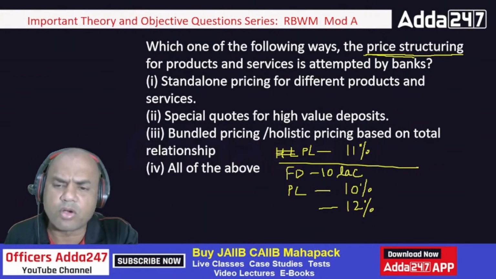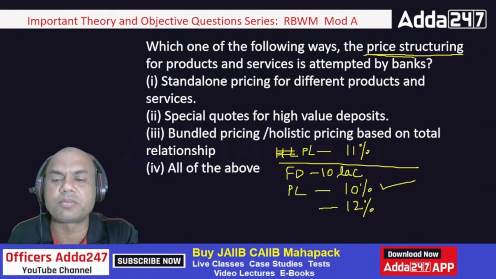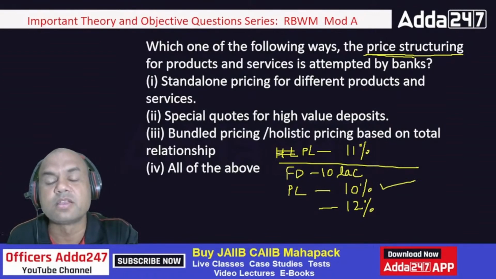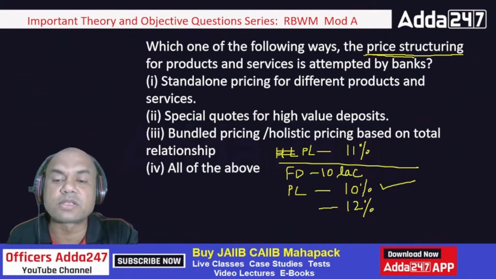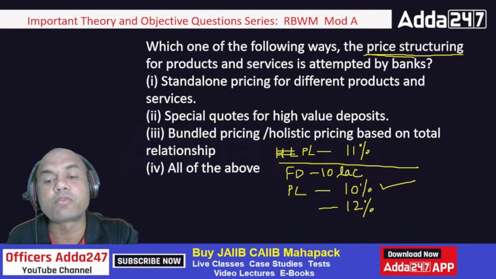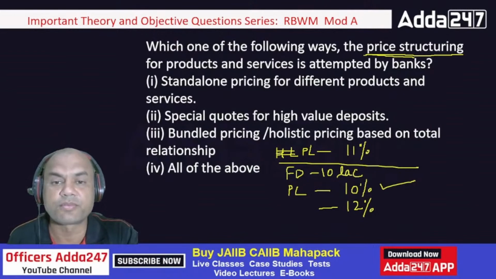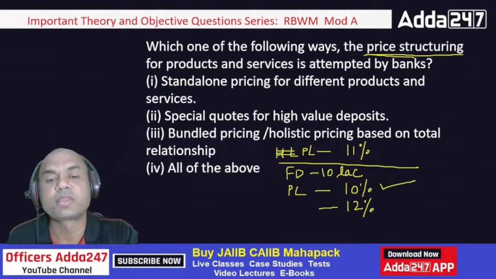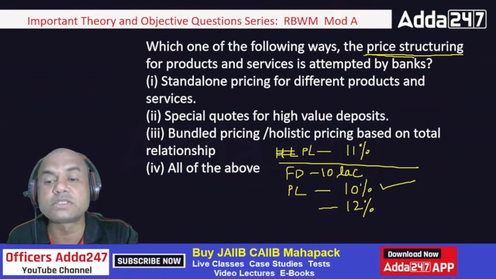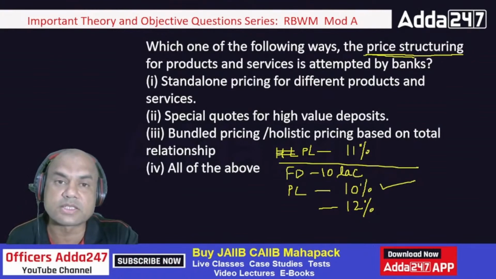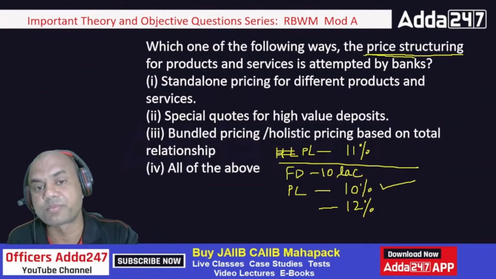Of course, you will be charging lesser, isn't it? Because he is a preferred customer. So this is known as pricing structure. For regular customers, the rates are different. For preference customers, the rates are different. So now look at the options. Standalone pricing for different products and services. Special codes for high value deposits. Bundled pricing, holistic pricing based on the total relationship, and all of the above.